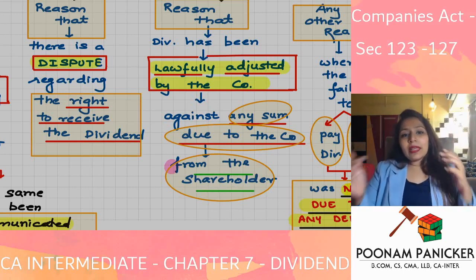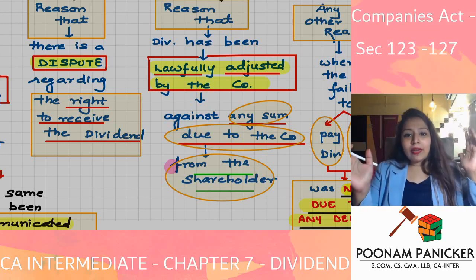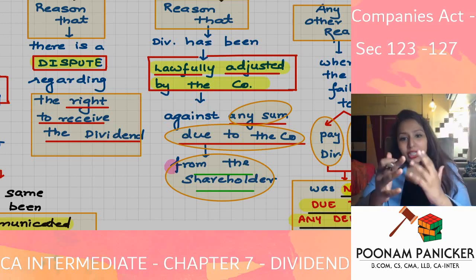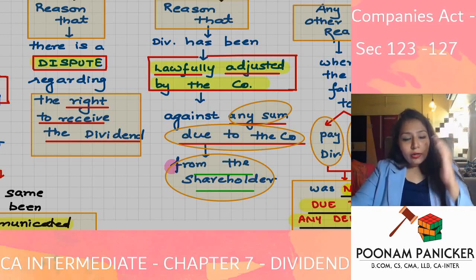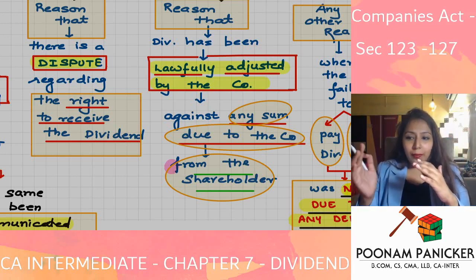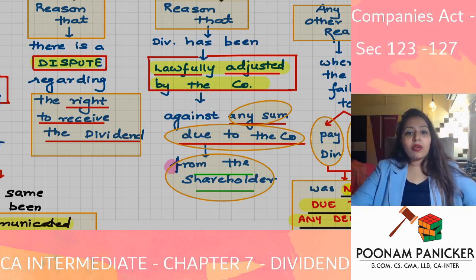So what will the company say? You don't give me call money, I will not give you dividend. We will lawfully adjust the dividend against the call money. So over here, the shareholder had to pay money to the company, the company had to pay dividend to the shareholder. What they have done is a lawful adjustment. If this lawful adjustment is done, will there be a penalty under 127? Answer is no, there will be no penalty under 127.